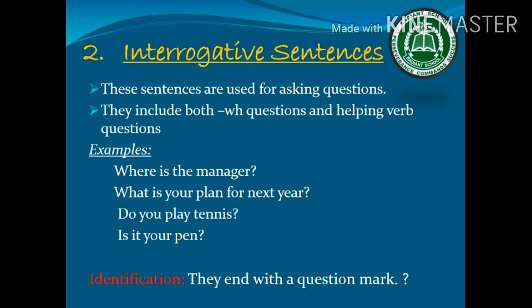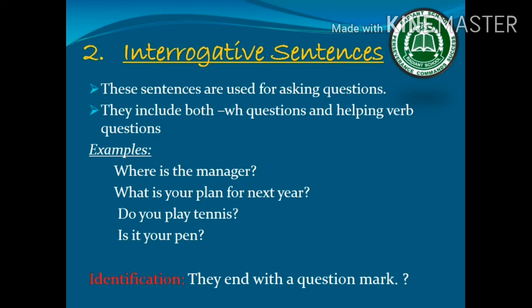The next type of sentence is interrogative sentence. As the name shows, they are related to interrogation or questioning. So they are used to ask questions. They include both WH questions and helping verb questions. For example, where is the manager? What is your plan for the next year? Now these questions start with a WH word, and their answer needs explanation.